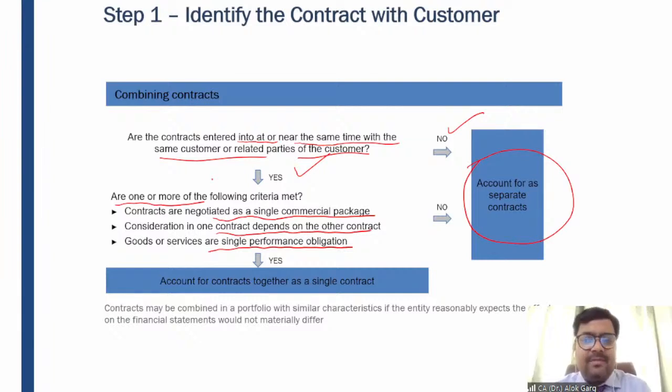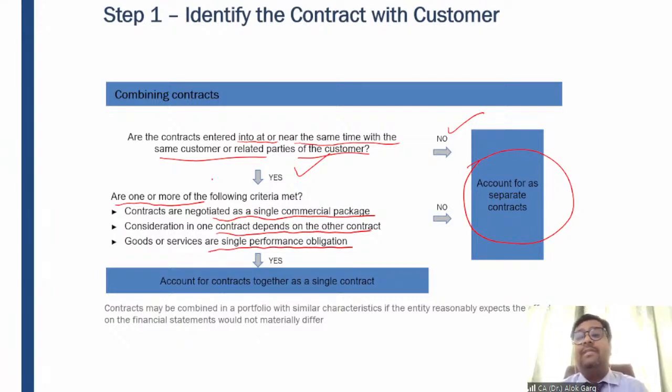So here in this particular case, when I am charging money from J for tuition as well as book, this contract is of course with the same party at the same time or nearly the same time, and the contract is negotiated as a single commercial package. Okay, and the consideration of tuition fee is depending on the consideration of book as well, and the consideration of book is depending on the consideration which is tuition fee. Right, since the book is getting at 1000 rupees because I am paying a tuition fee, right?